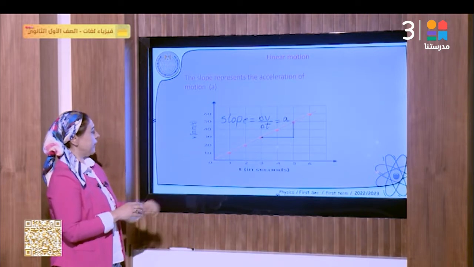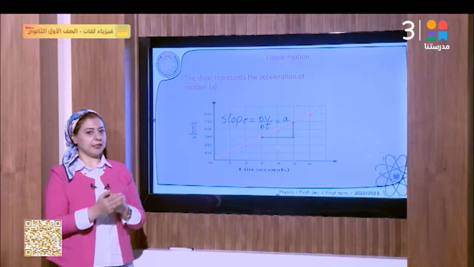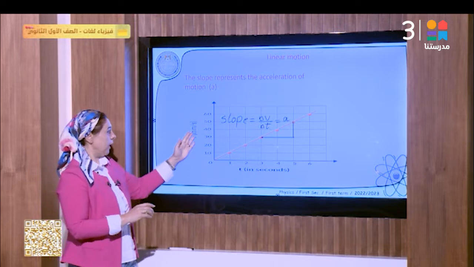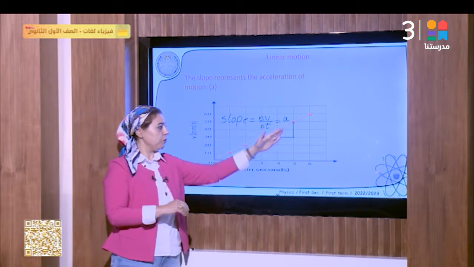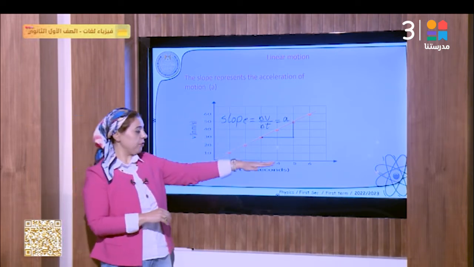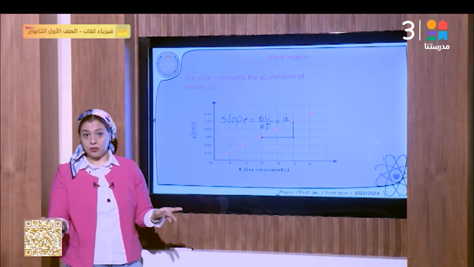So when we draw the graph that represents the velocity of the object on the y-axis and the time on the x-axis, and we get a straight line just like this, what does the slope of this line represent? The slope represents the change of the physical quantity on the y-axis over the physical quantity on the x-axis, which means delta v over delta t, which is acceleration.